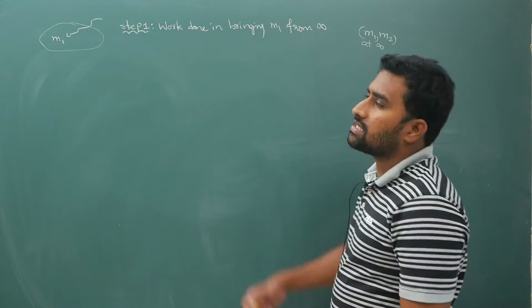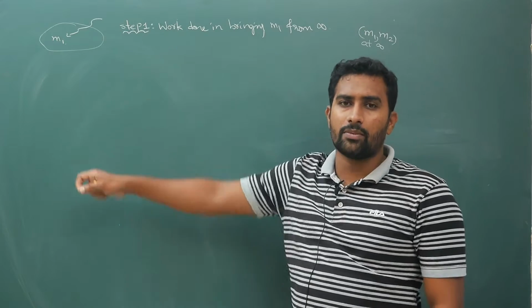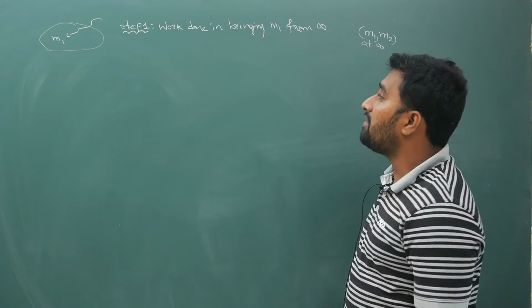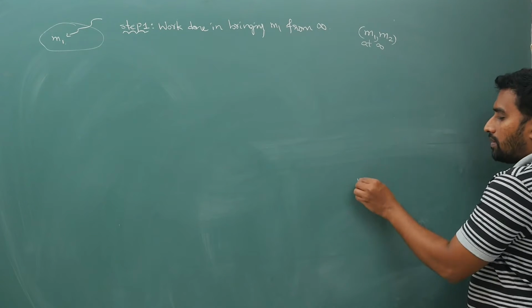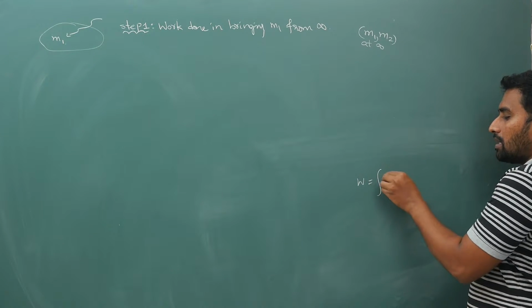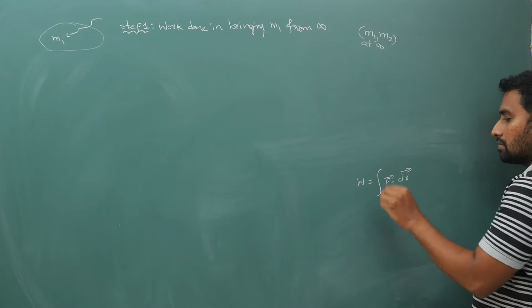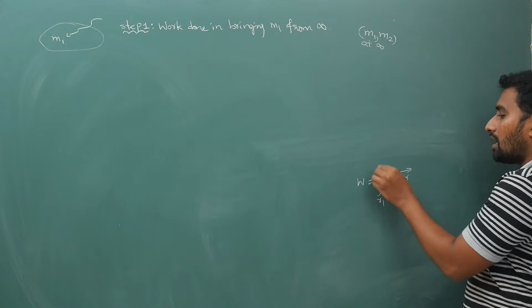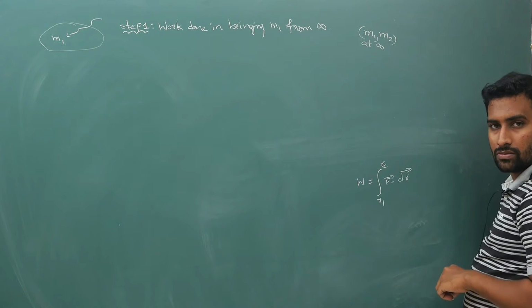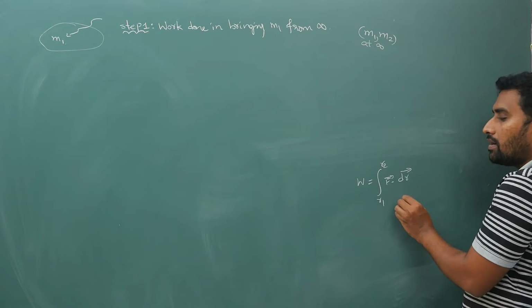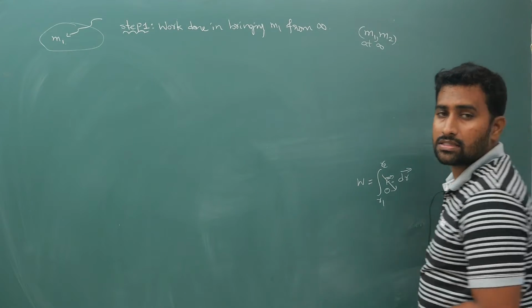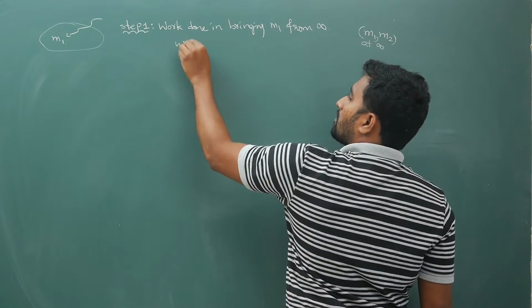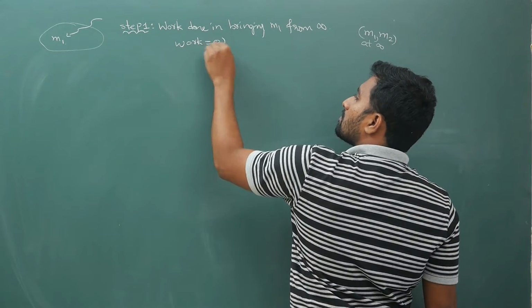Before this, the system is empty, now I am bringing m1. When I first bring m1, for work to occur, work is what? Integral of F bar dot dr bar, from some position r1 to r2. Now your work done, when there is no force, if F is 0, your work done is 0. So your work will be 0.